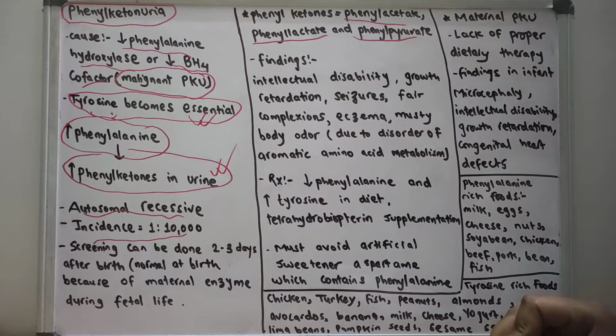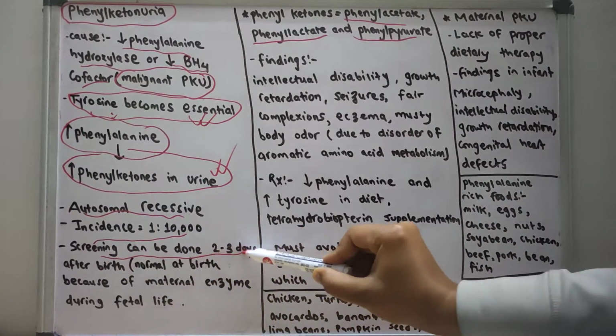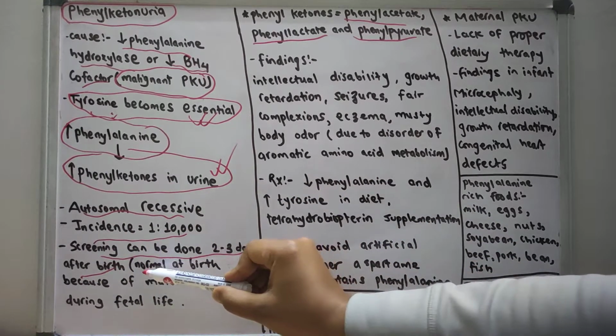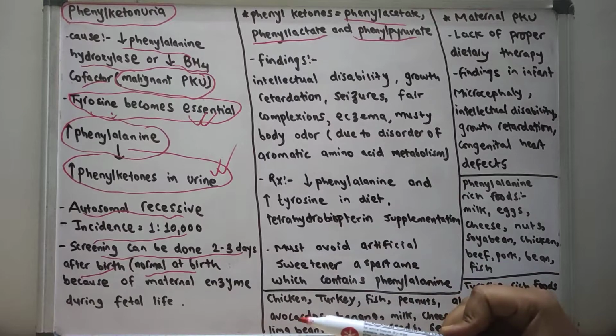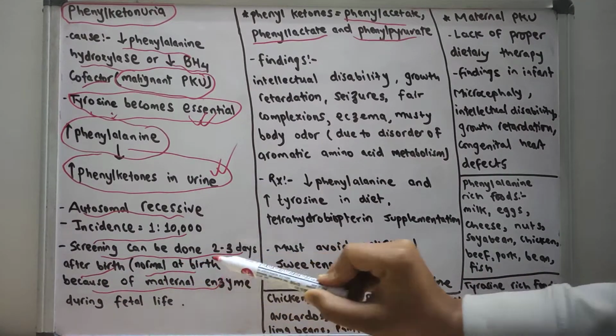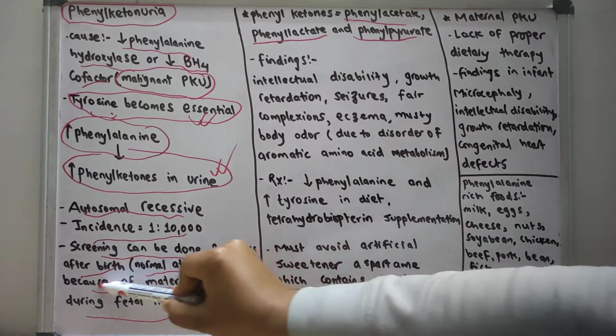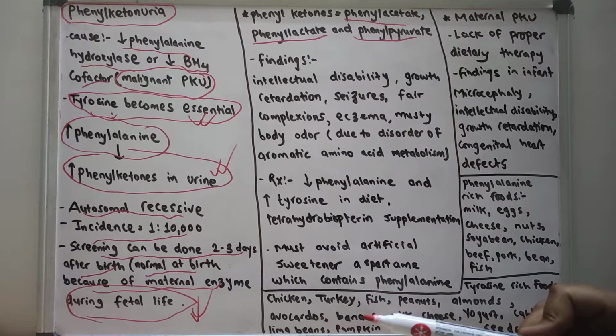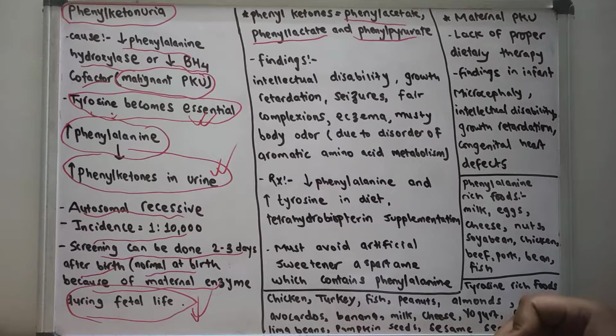The screening of phenylketonuria can be done 2 to 3 days after birth, because in the initial days the level could be normal at birth because of the maternal enzyme during fetal life. So the phenylalanine hydroxylase level during the first 1 or 2 days after birth can be normal because of the presence of maternal enzyme. So it is good to do screening after 2 to 3 days of birth.